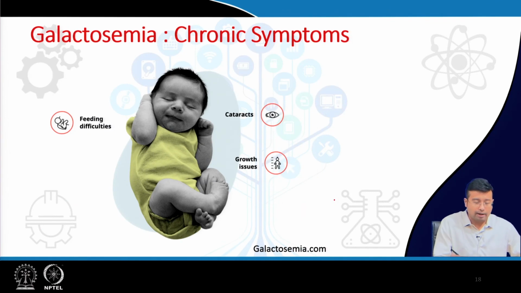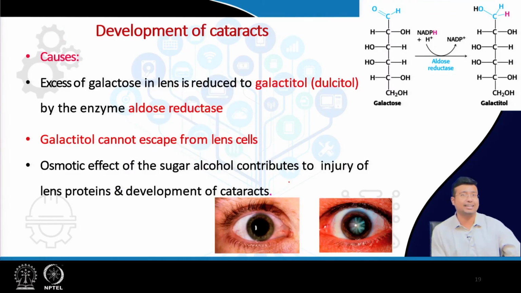And these are the chronic symptoms. I will explain why there is cataract, feeding deficiency and growth issues because of malnutrition. I will very soon explain why there is cataract.